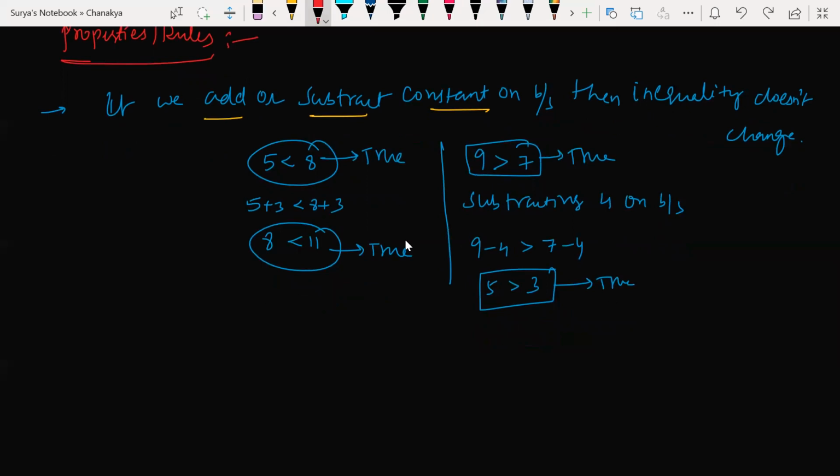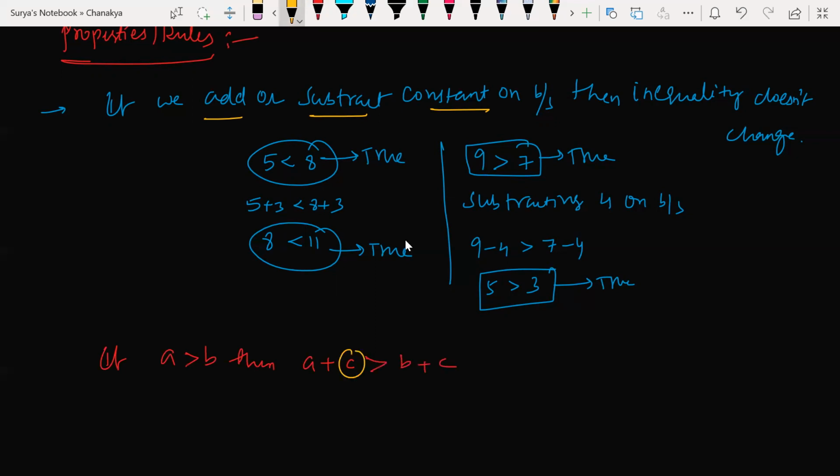Very good. So let me write a statement of this. If A is greater than B, then A plus C is greater than B plus C. What is the meaning of this?